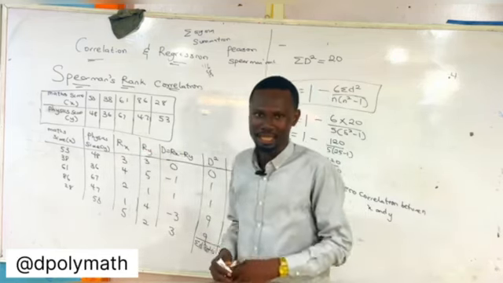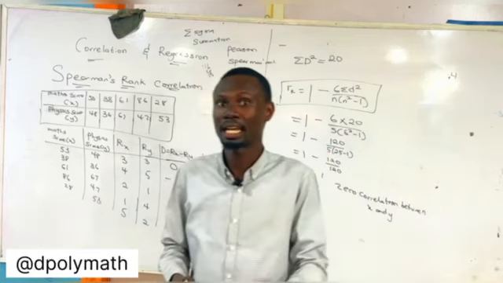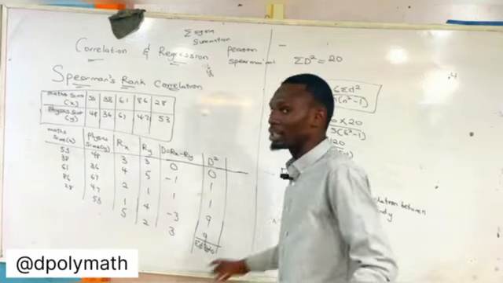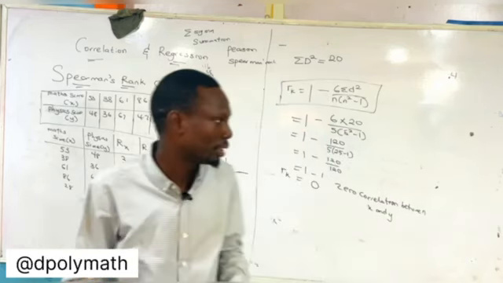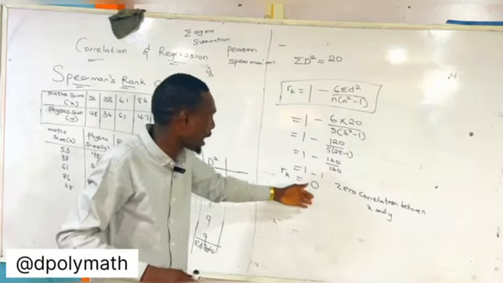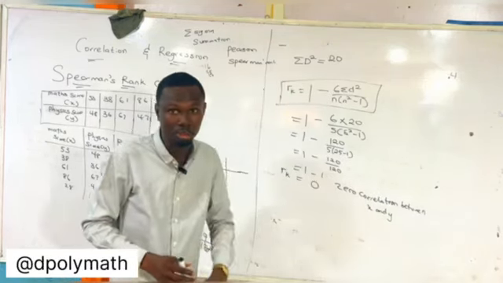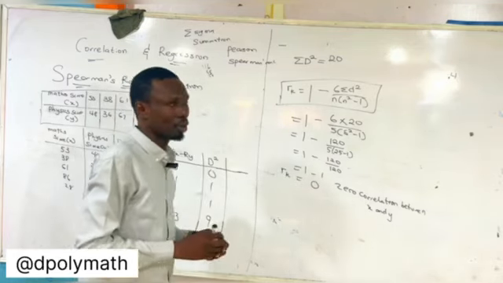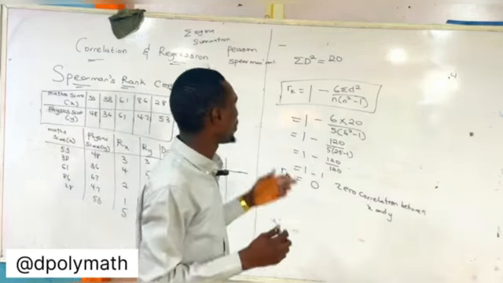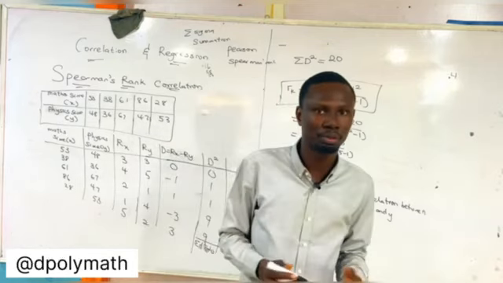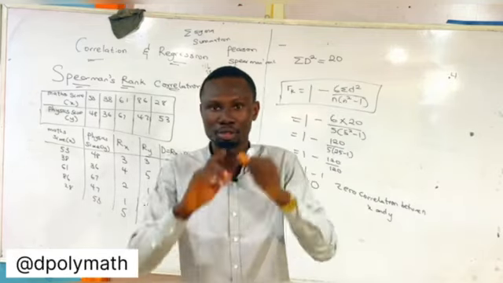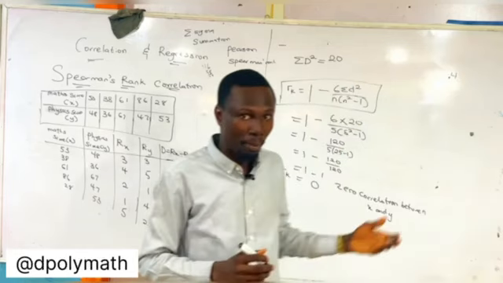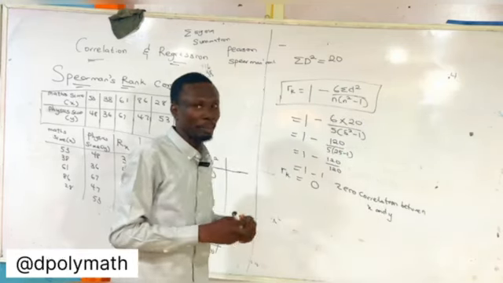But in most cases, when you're solving a standardized question, you will most likely not be getting 0. That does not mean that you can't get 0, but in most cases you will not get 0. But now I have 0, it means that there is no correlation or no relationship between math score and physics score. So this is it on Pearson product and Spearman, the two methods of solving correlation, the parametric method and then the non-parametric method.